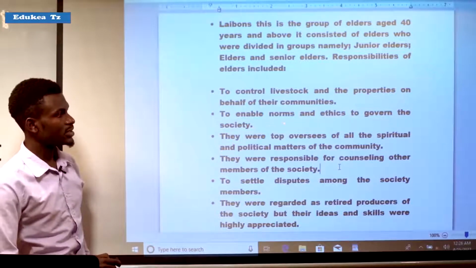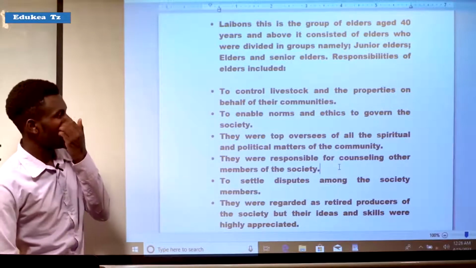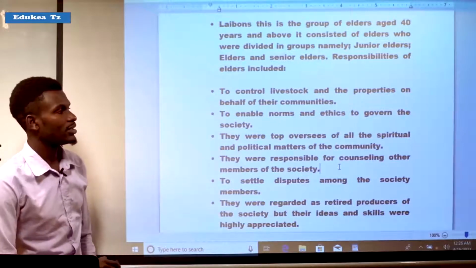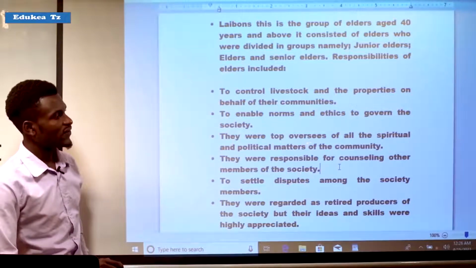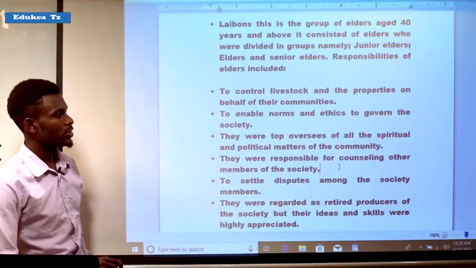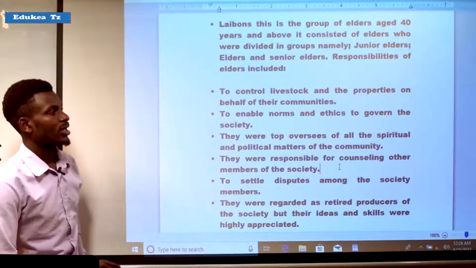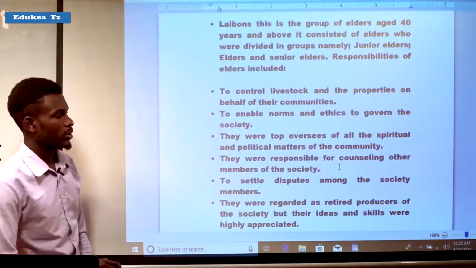It means that their main responsibility was to control livestock and the properties on behalf of their community, but also to enable norms and ethics to govern the society. Also, they were top overseers of all spiritual and political matters of the community.